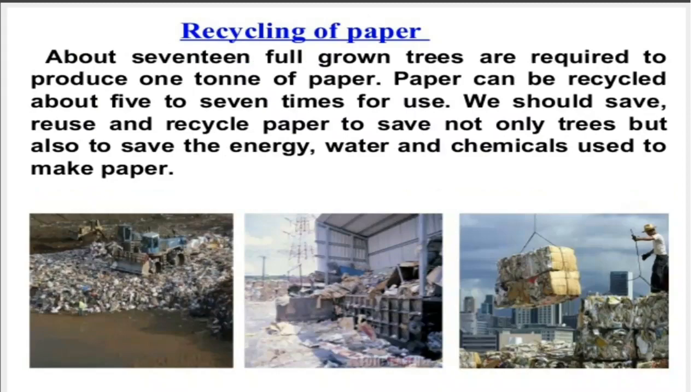We require 17 fully grown trees to make 1 ton of paper. This we have already discussed. Means if we want to prepare 1 ton of paper, we require 17 fully grown trees. So we have to cut 17 fully grown trees to prepare 1 ton of paper. Now you could understand why we are studying the recycling of paper in this chapter.